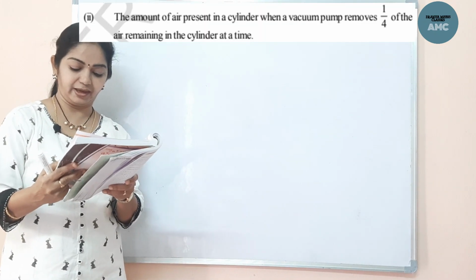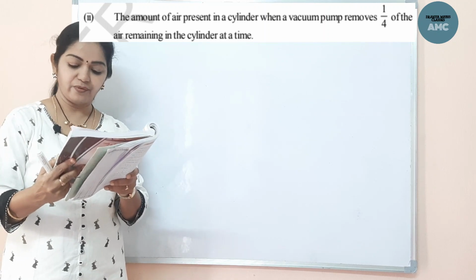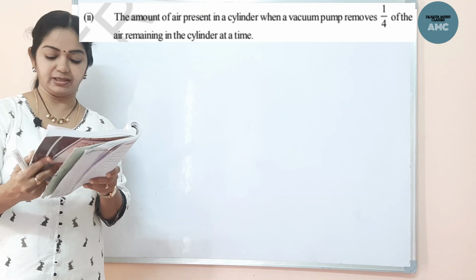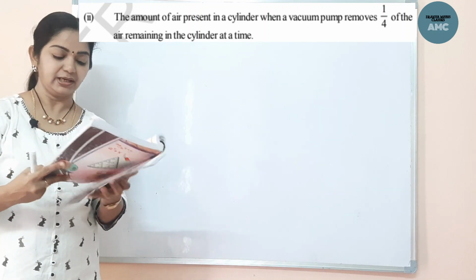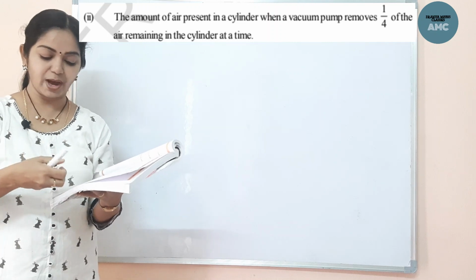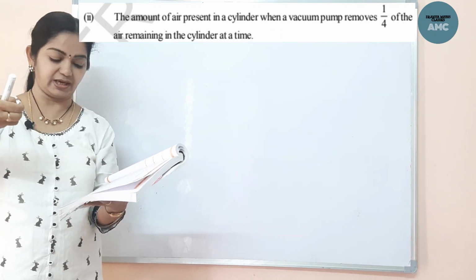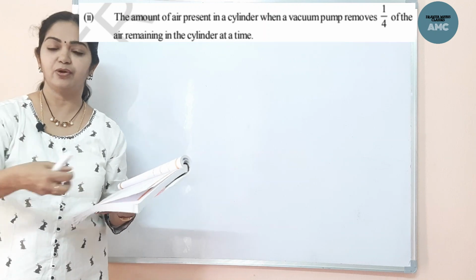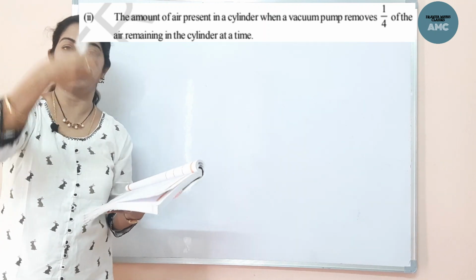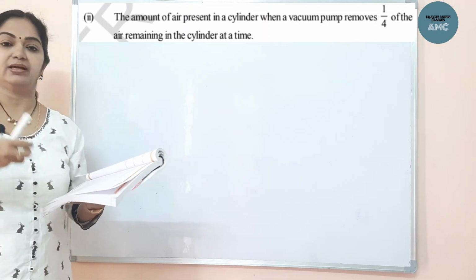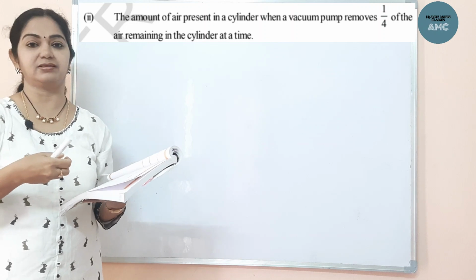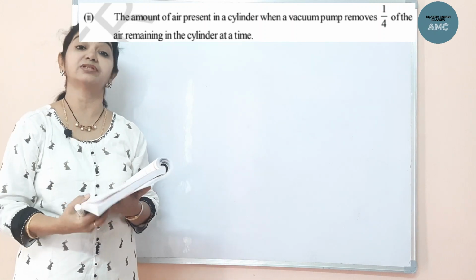The amount of air present in a cylinder when a vacuum pump removes 1/4 of the air remaining in the cylinder at a time. See, here the situation is given. Once 1/4 of that amount has been removed, then the next time, at a time meaning one time, again 1/4 of the total air in the cylinder is removed. So every time 1/4 is removed.